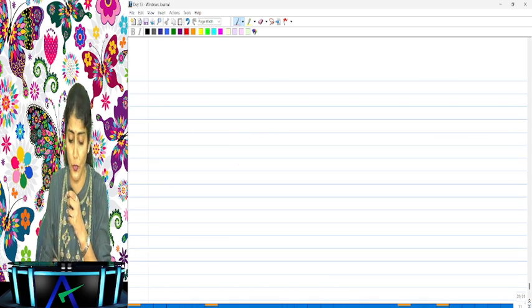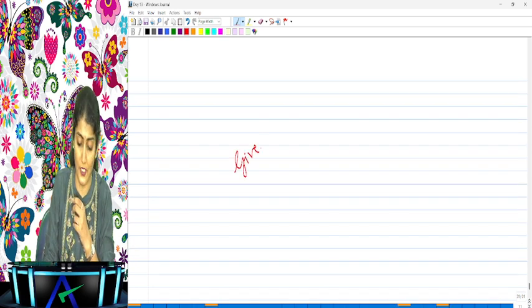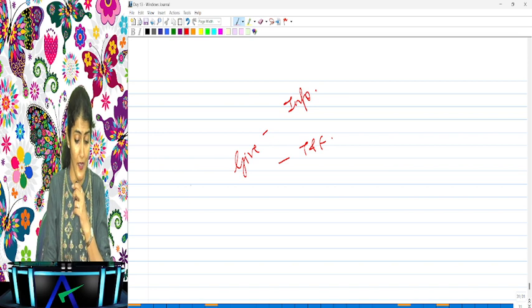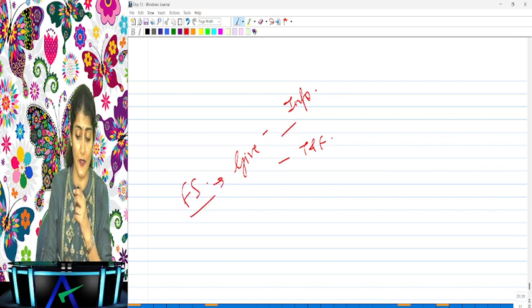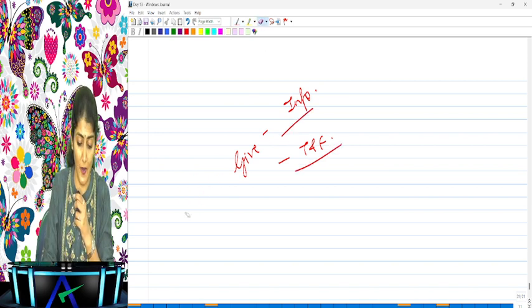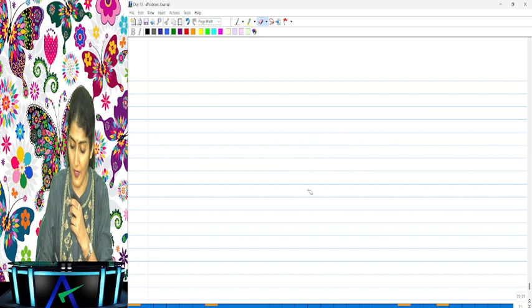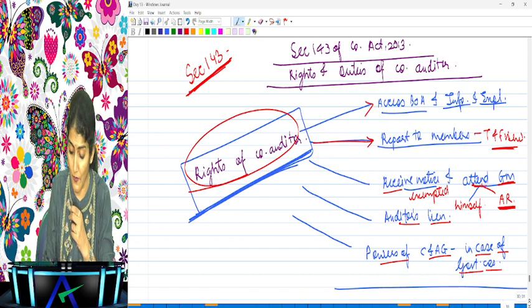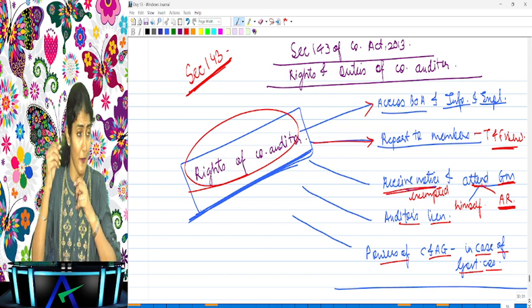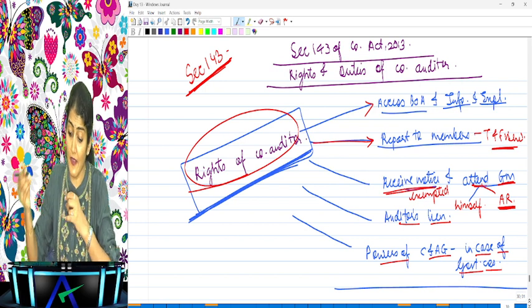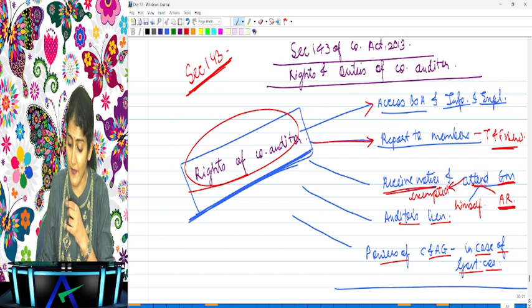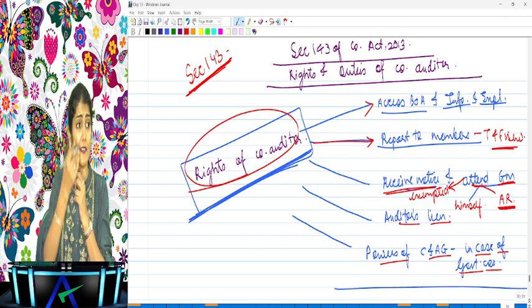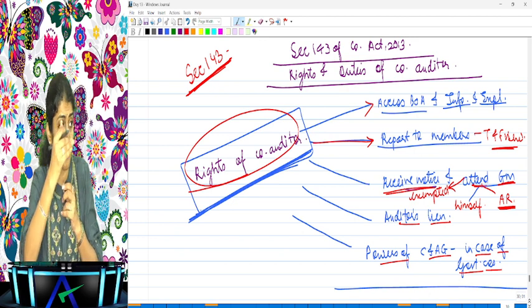Do you remember the two gives? Give the information required by the act in the manner so required, and give a true and fair view. You remember the opinion paragraph, whether the financial statements give the information required by the act and also whether they give a true and fair view, right? Then right to receive notice, all notices should be received by the auditor, and unless exempted by the company. So who can exempt him from attending the general meeting? The company, right? So he has to ask the company.